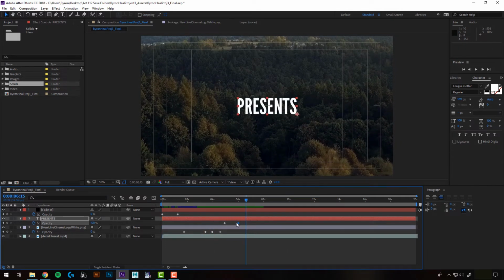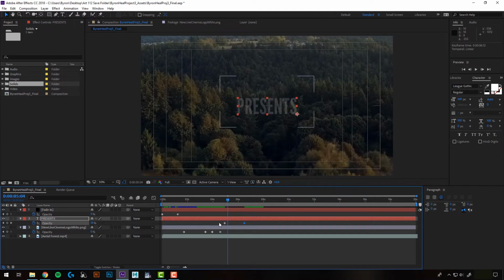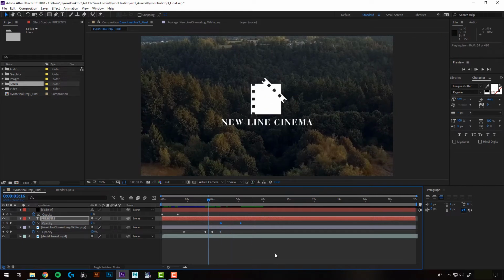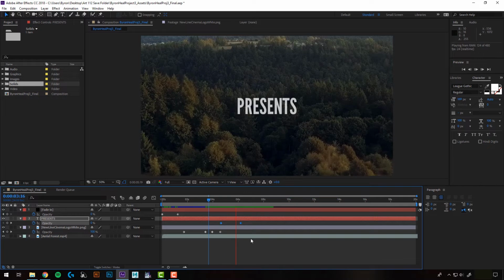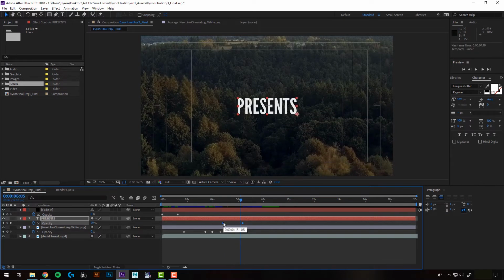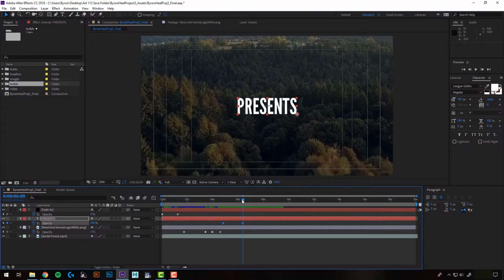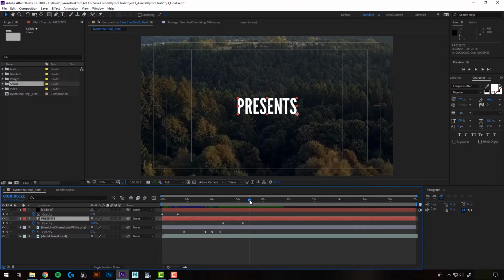Okay, I think that could fade in a little slower, just like with my New Line Cinema logo. So I'm going to drag that final keyframe over, and I think it can fade in a little sooner, right as the New Line Cinema logo fades off. Maybe a little forward. Yeah, something like that. And again, I just want it to hold for a little while.